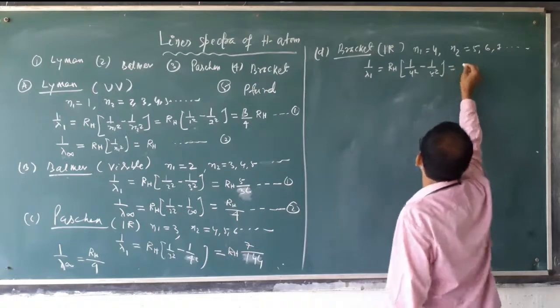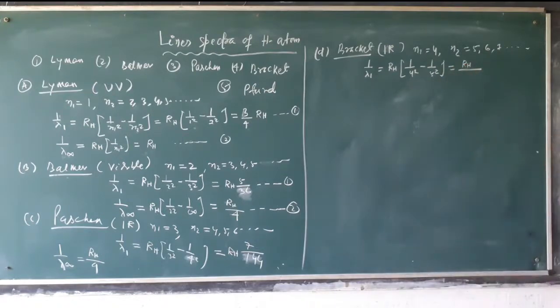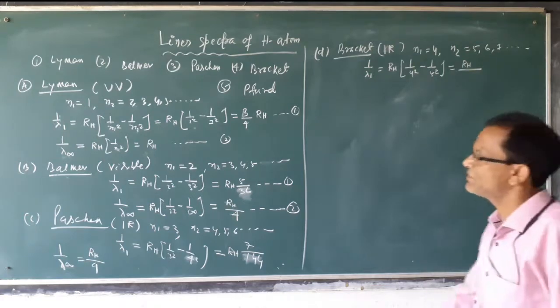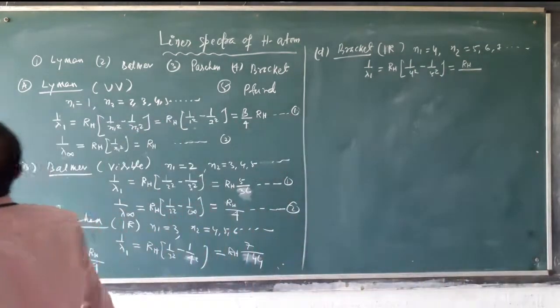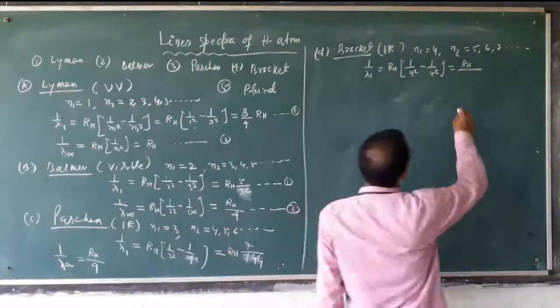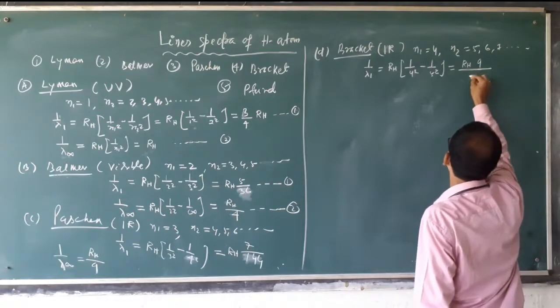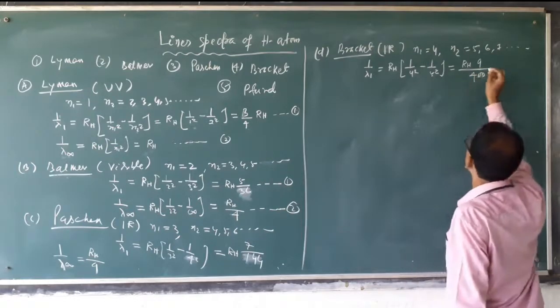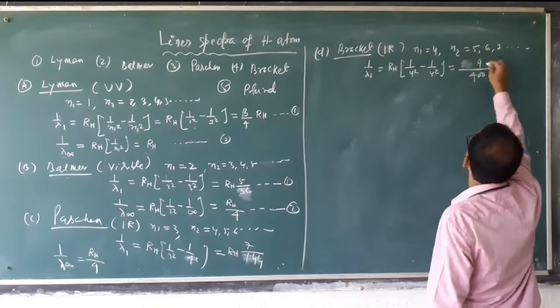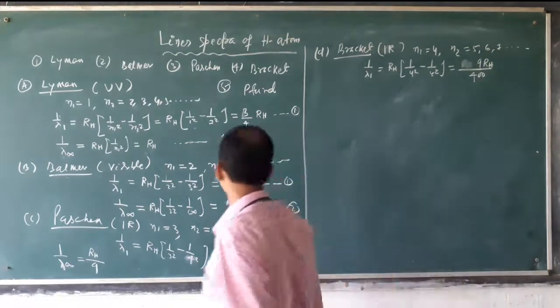How much is coming? Just to calculate, 25 and 16, what is the LCM? Result 400. So the result will be 9 RH by 400. This is 1 by lambda 1.